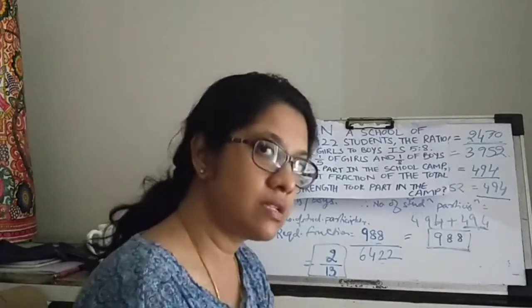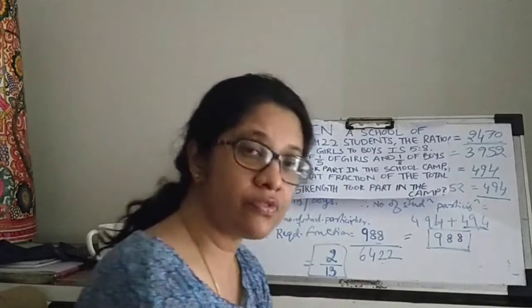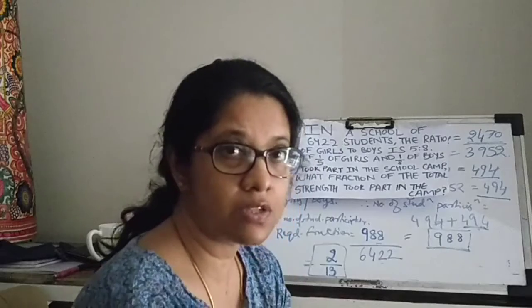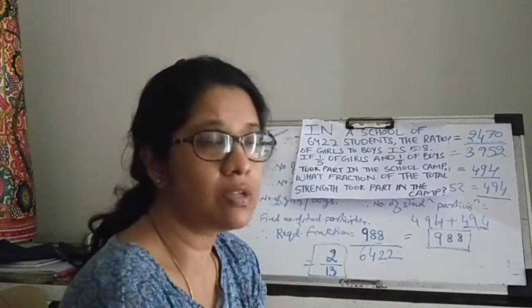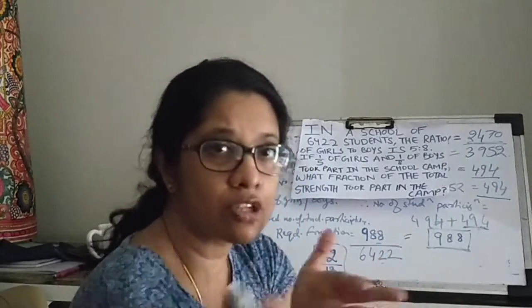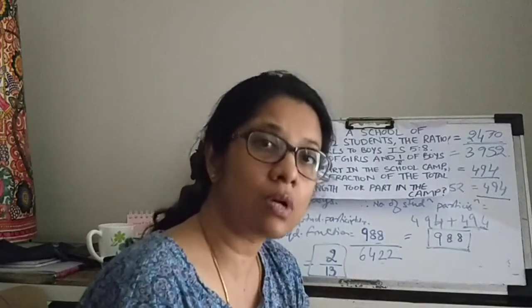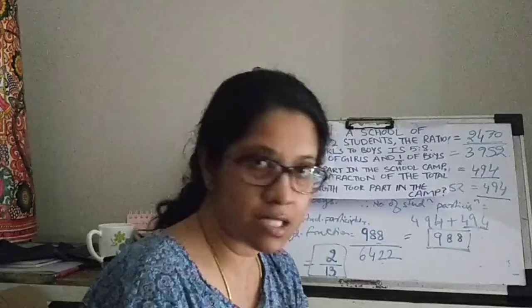So let's do a reverse engineering. What do we need to find out? In order to find out the fraction of the students that took part, we should actually know the part that participated in the camp. That means we have to find out the total number of students who participated or who took part in the camp.